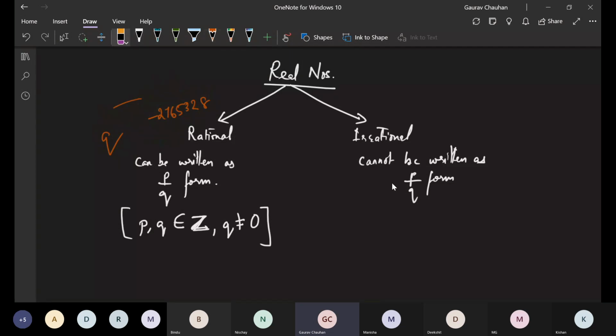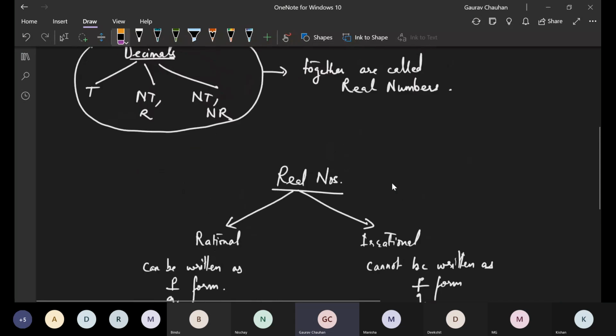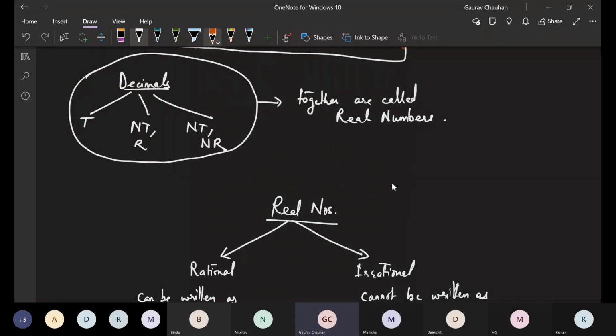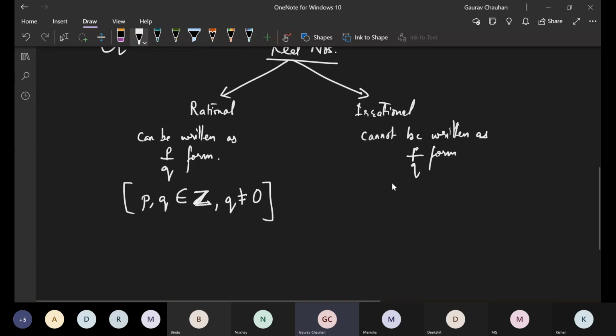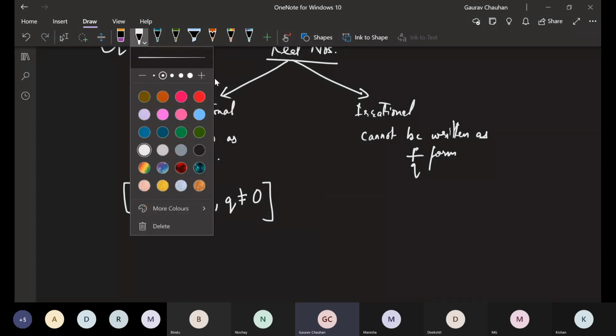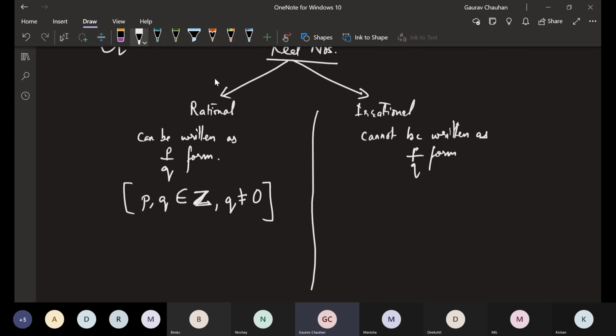Okay, now let me tell you that these two things, terminating and non-terminating recurring, are both rational numbers, and irrational numbers is this one. I'll just write IRR for now. Irrational numbers is non-terminating non-recurring. So just write down below this, where you've written rational, you can make a partition in your book if you're doing it this way.